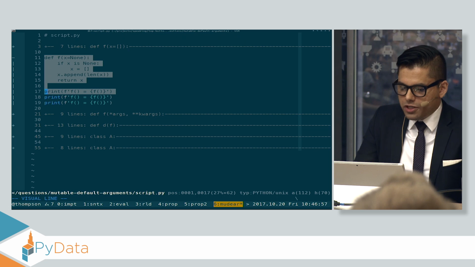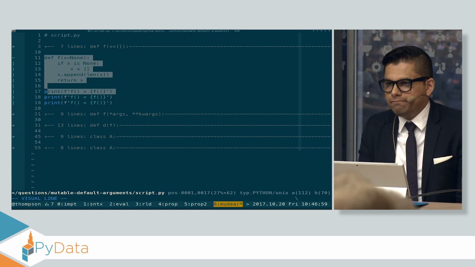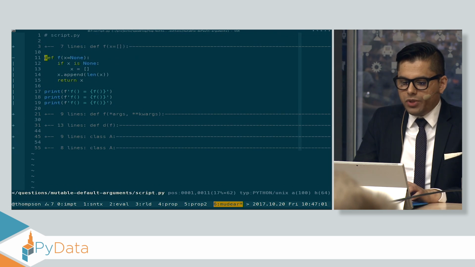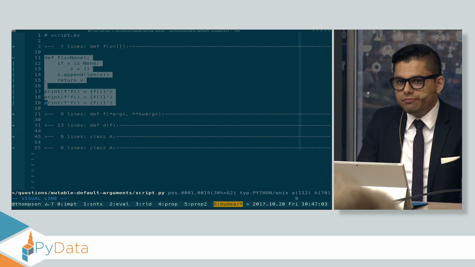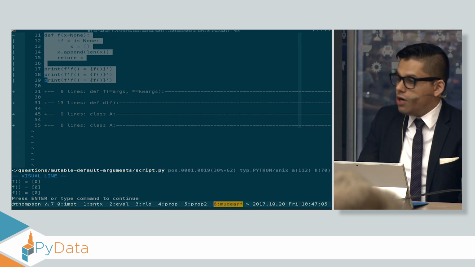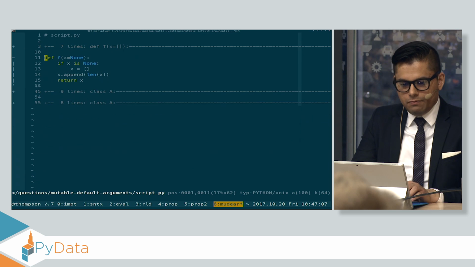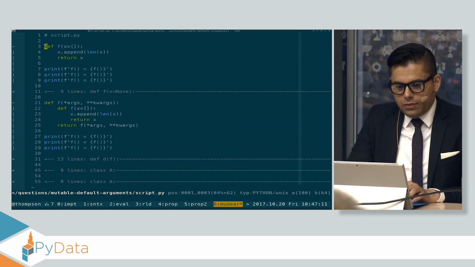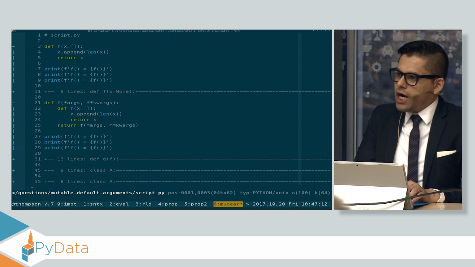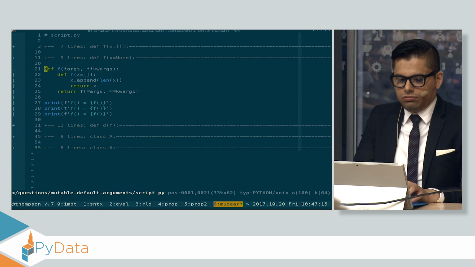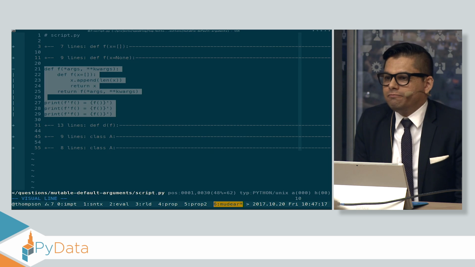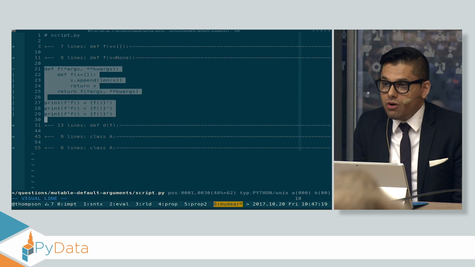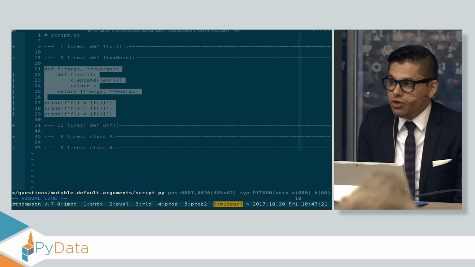Here, what gets printed with the first line? 0. What gets printed when I look at all 3 lines? 0, 0, 0. Probably what I expected. Let's take the original code up here, and let's just nest it in one more layer of a function. What gets printed when I run this? Is it 0, 0, 0, or is it 0, 0, 1, 0, 1, 2?